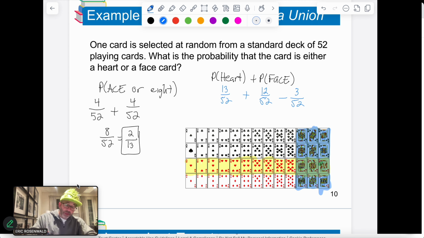All right. So when we have 25 out of 52 minus 3, we're going to have 22 out of 52, which then if I reduce that is going to be 11 out of 26. I just want to make sure I put the right number here because it's late and I am tired. But you have a 7 out of 13 chance of picking either a heart or a face card, okay?